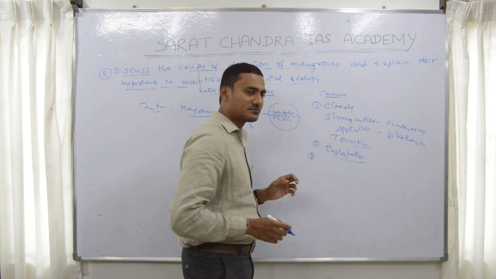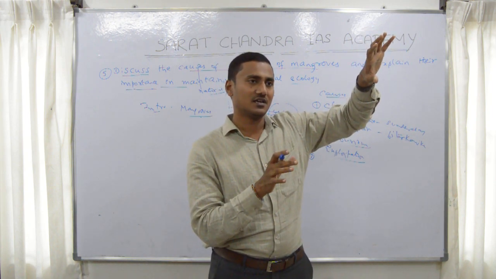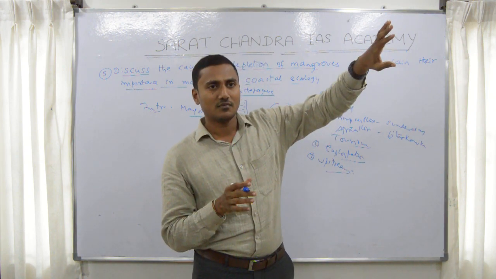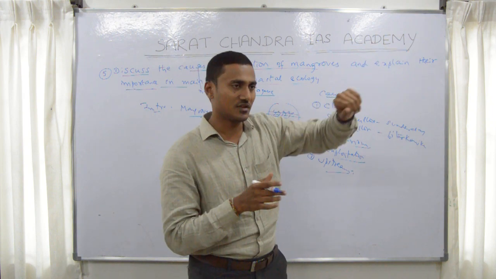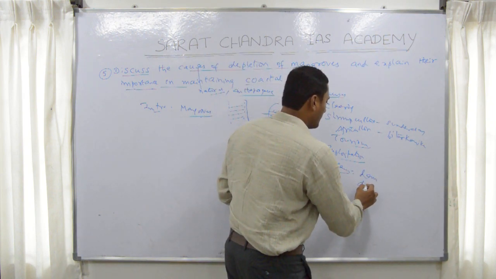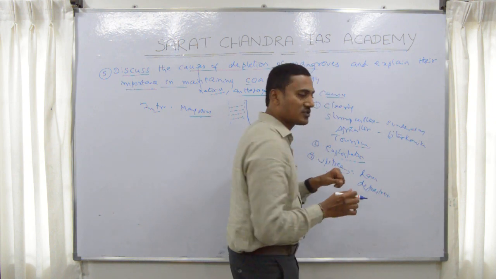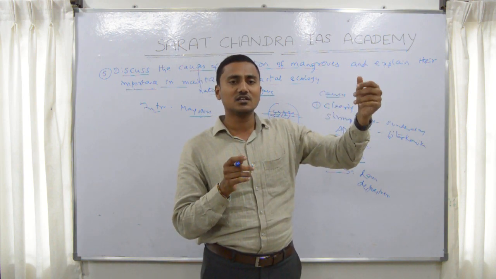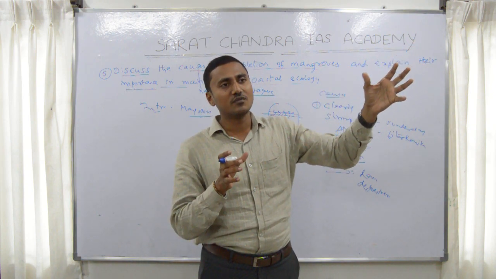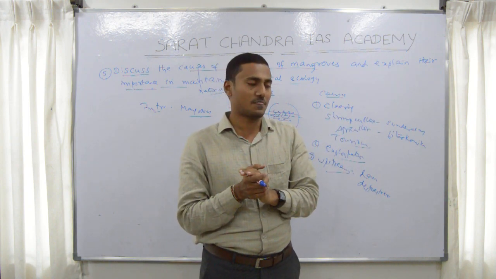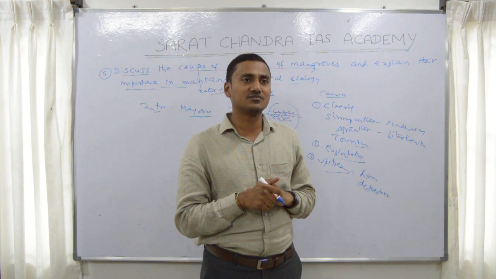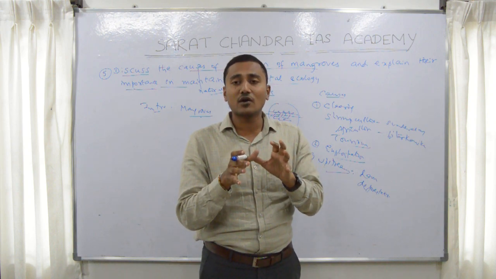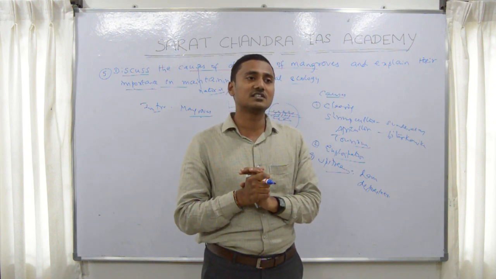Then also the upstream activities, like if you construct any dam upstream or any irrigation facility upstream, or if you do deforestation upstream, means from where the water is coming to the mangroves, because of deforestation, more soil erosion will happen and most of them will come to the mangrove, it will suffocate the mangrove forest. Similarly, if you construct a dam, irrigation facility, or if you divert any fresh water towards the mangroves, the salinity of the mangrove water will fall down, which will also lead to destruction of the species